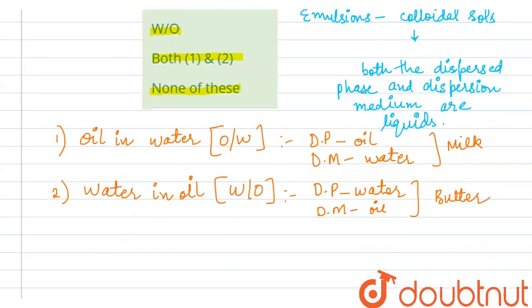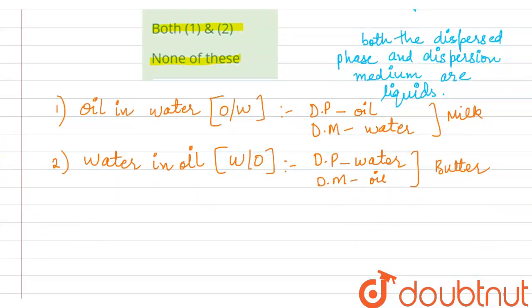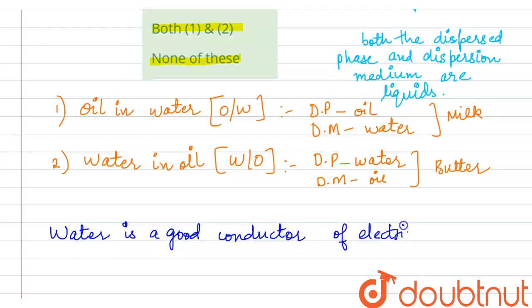Now we have to tell which of these will have a positive conductivity test. The basic principle for the conductivity test to be positive is that water is a good conductor of electricity, as we know.